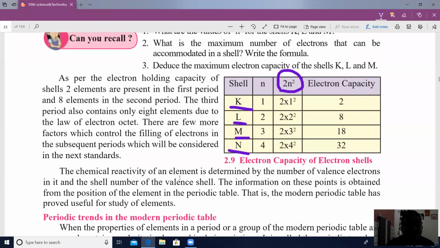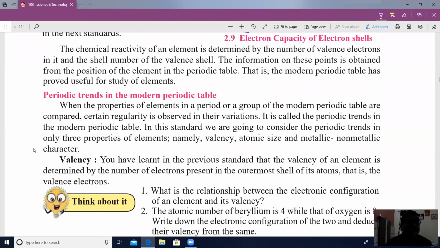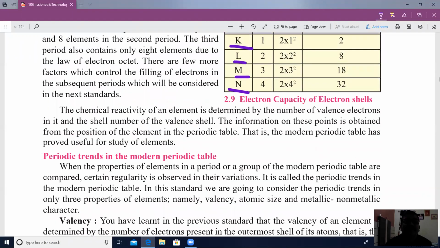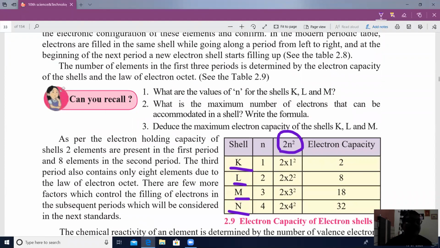The chemical reactivity of elements is determined by the number of valence electrons in it. Chemical reactivity depends upon the valence electrons. If the valence electrons are fewer, then the reactivity is also high. Periodic trends in the modern periodic table, we will learn after this.